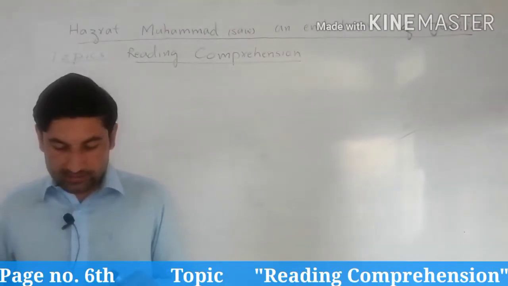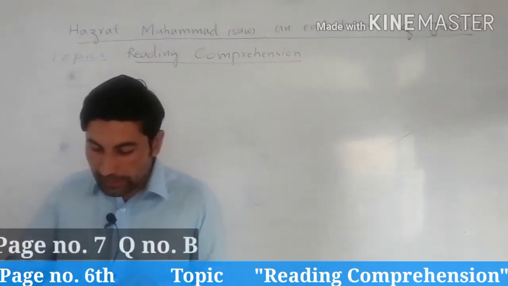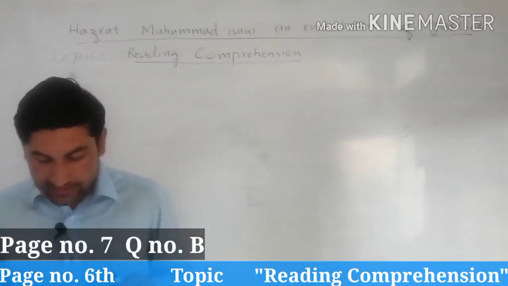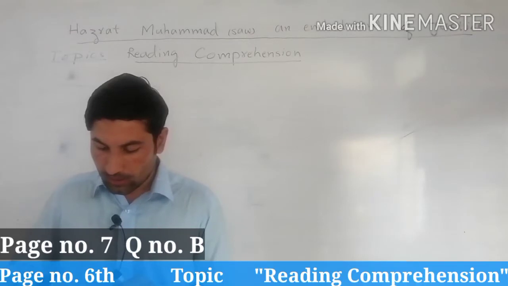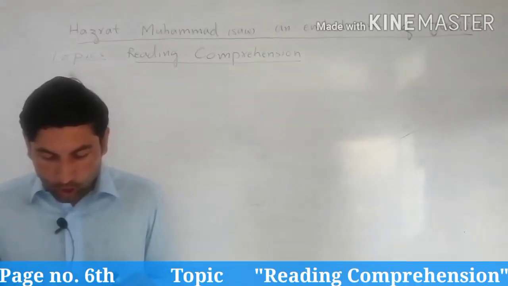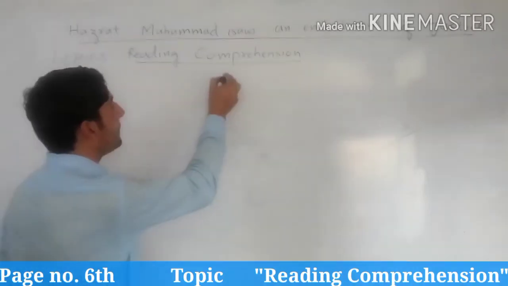Now we are going towards question number B, page number 7. Identify the topic sentence and supporting details in paragraph number 3. Now there are two things: topic sentence and supporting details.